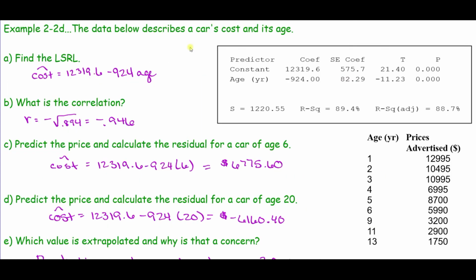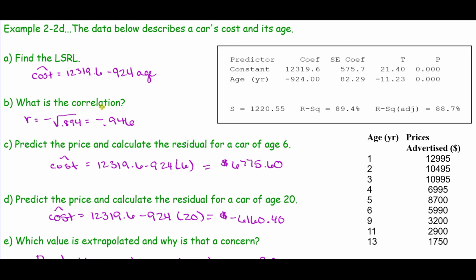Okay, so here we have a data set where we have the computer output, and we're using that computer output to describe a car's cost in terms of its age. To find the least squares regression line, remember we're just going to take these coefficients or estimates and come up with our least squares regression line. So the cost of the car is $12,319.6 minus 924 times age.